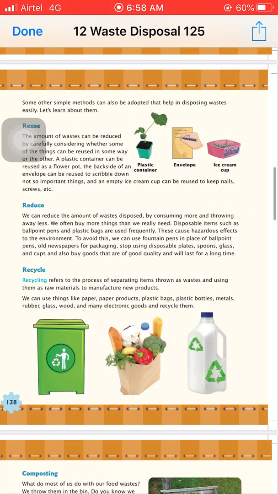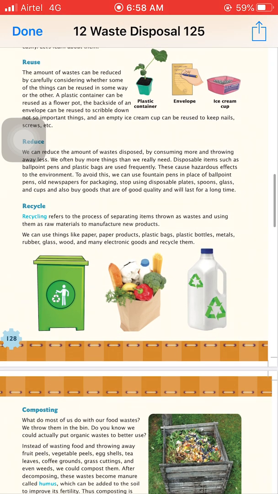Next one is reduce. How can we reduce the amount of waste? We can reduce the amount of waste by consuming more things but throwing away fewer things. It means if any object we have gets damaged, we should not throw it away, we should get it repaired. Okay, so in this way we can reduce the waste materials. If you do not need to use that material, then you can give that material to poor people so they can use it in a proper way.